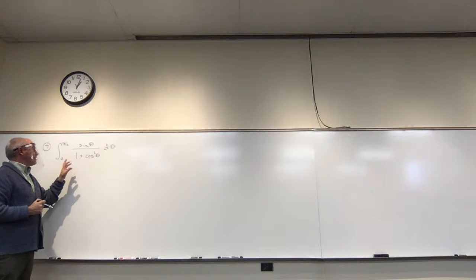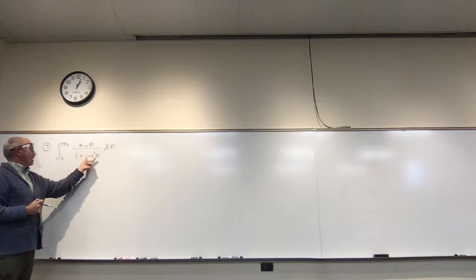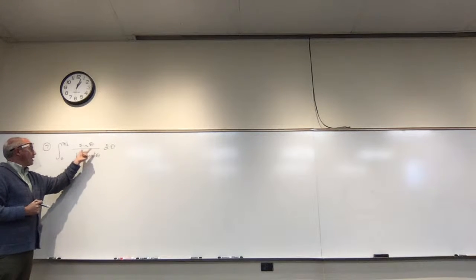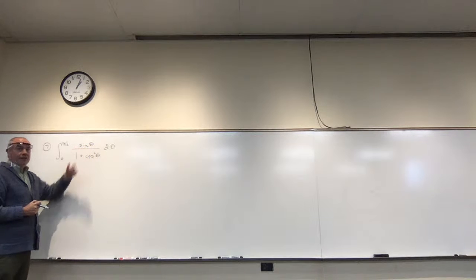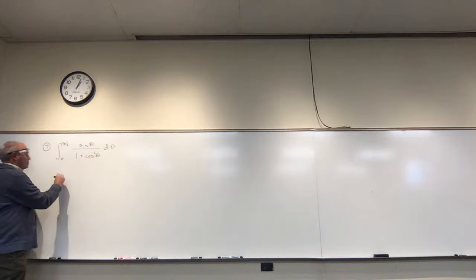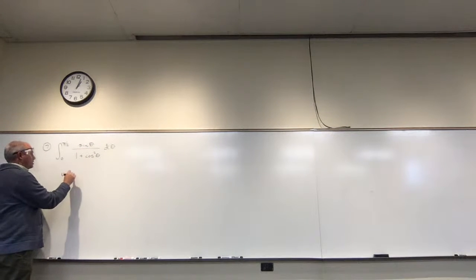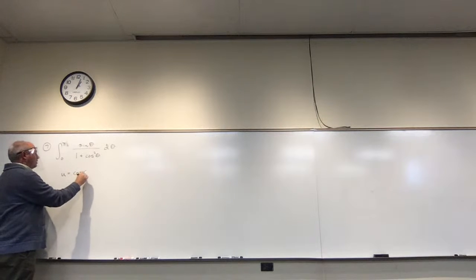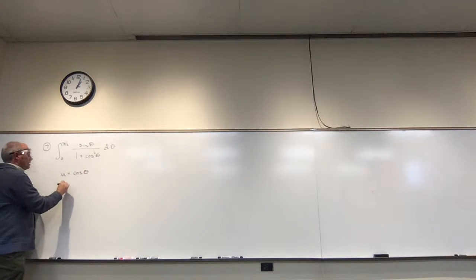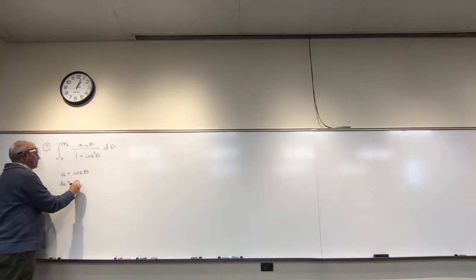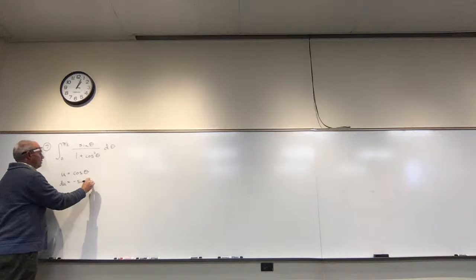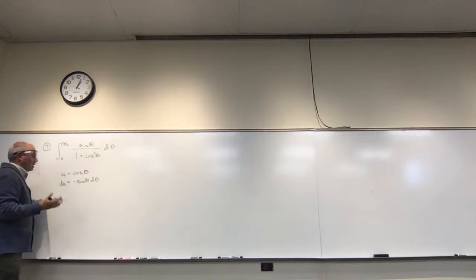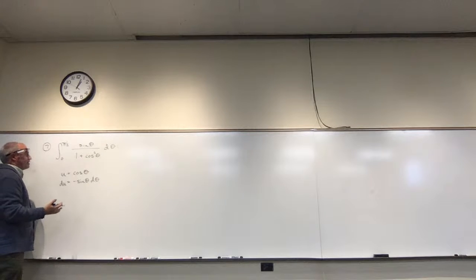One thing I see right off the bat is that the derivative of cosine has something to do with sine. So I think, what if I just substituted it out? Let u be cosine of theta. So du is negative sine theta d theta. Let's see what happens if we make this substitution.